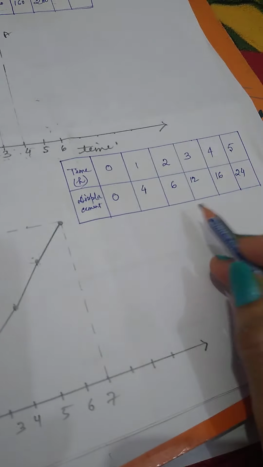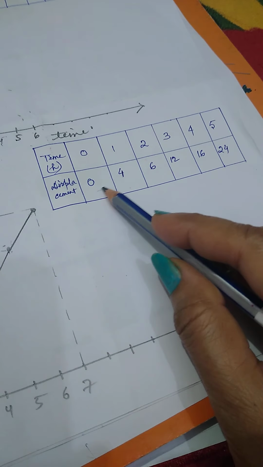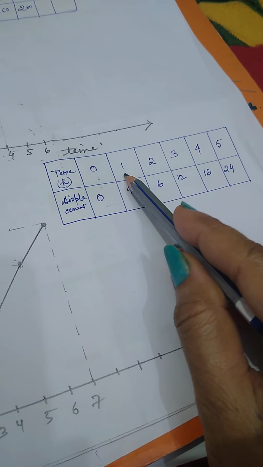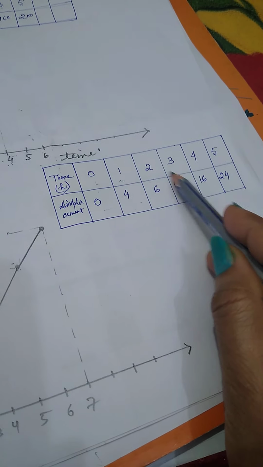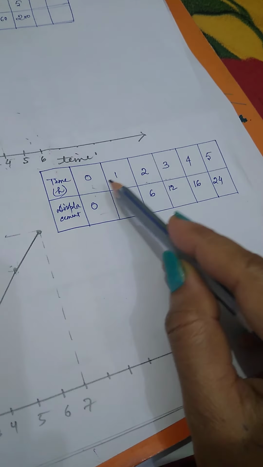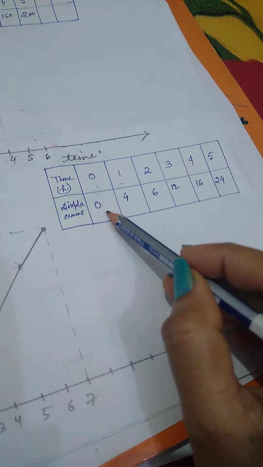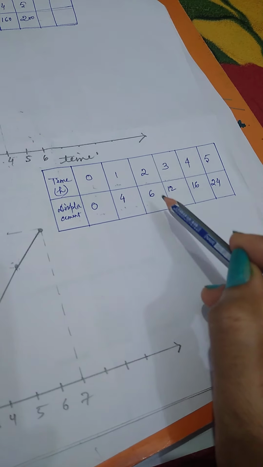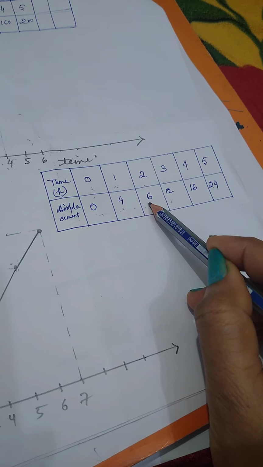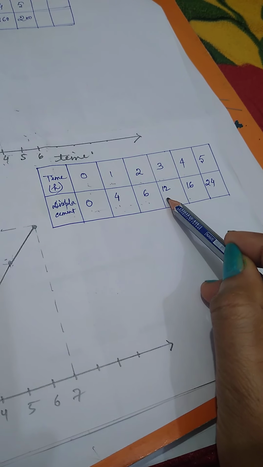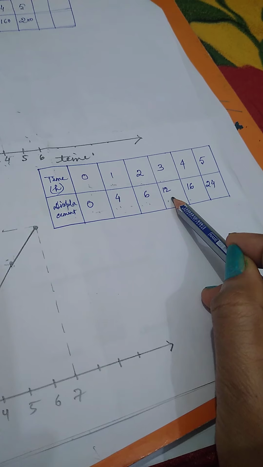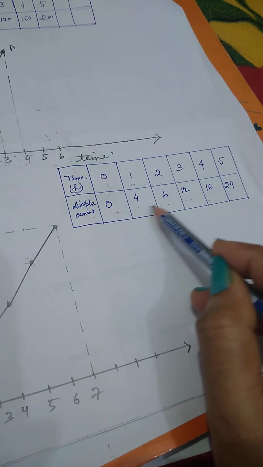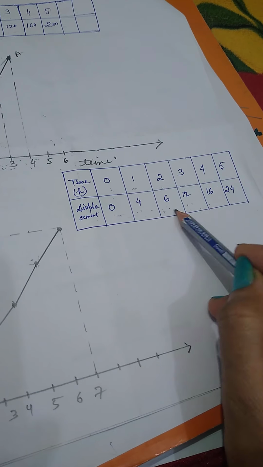unequal distances. See, these are the unequal distances, displacement, and the time interval is the same: 0 to 1, 2 minus 1 is 1, 3 minus 2 is 1, 4 minus 3 is 1. So here the time interval is the same, but the displacement: 4 minus 0 is 4, 6 minus 4 is 2, again 12 minus 6 is 6, and 16 minus 12 is again 4. So you can see that the displacements are not the same. Somewhere it is increasing and somewhere it is decreasing.